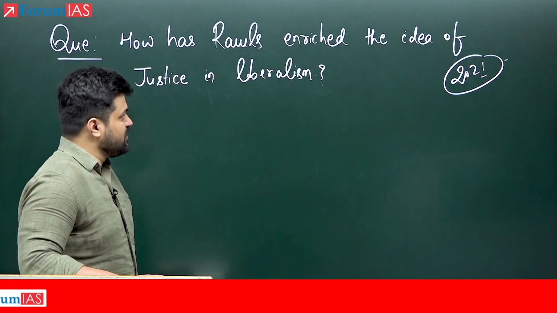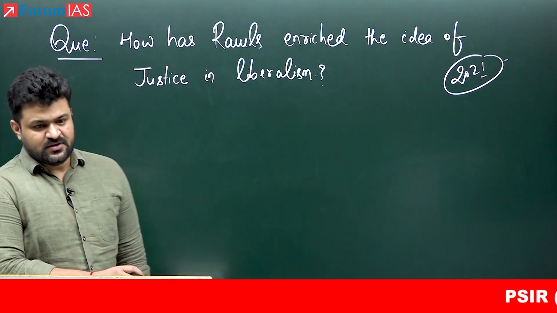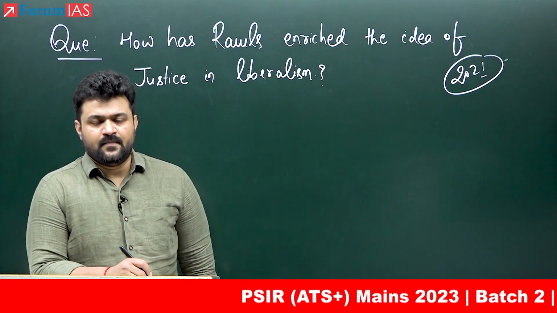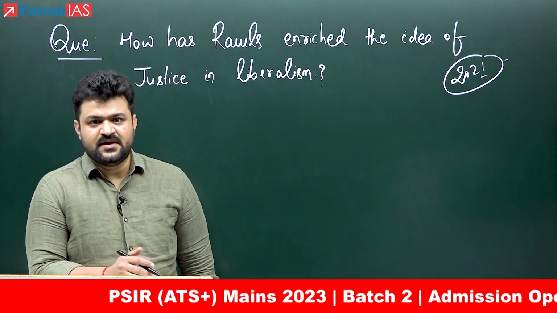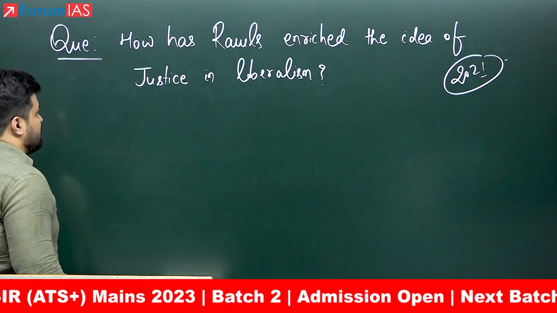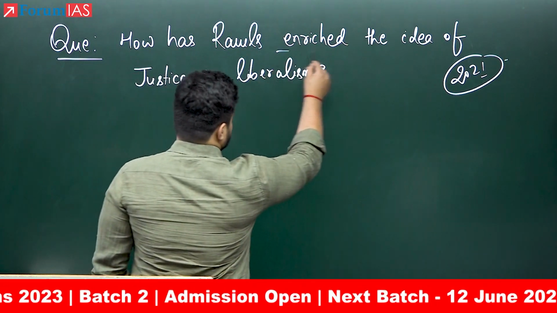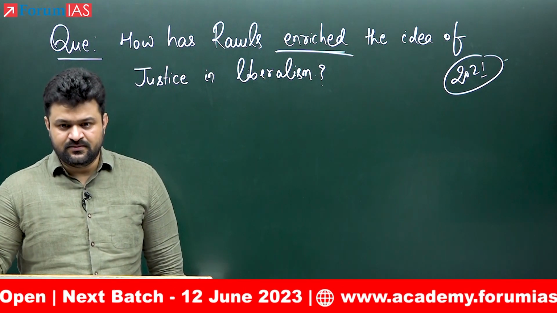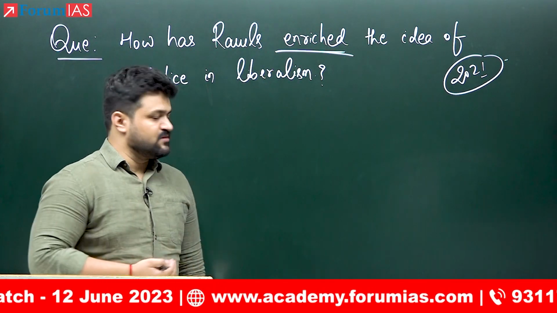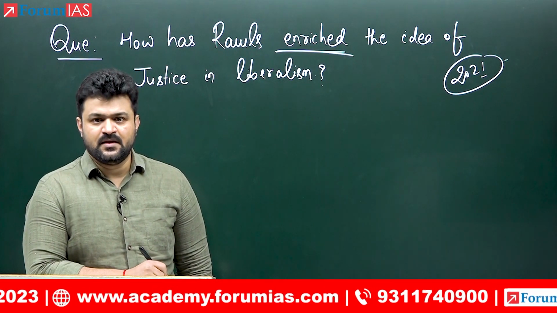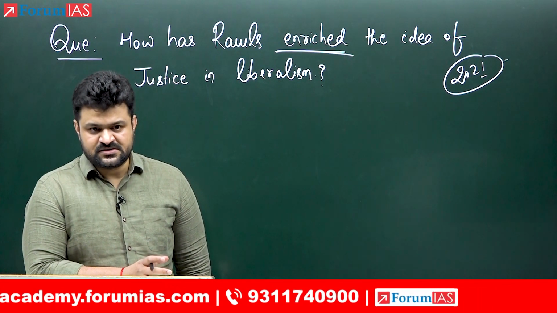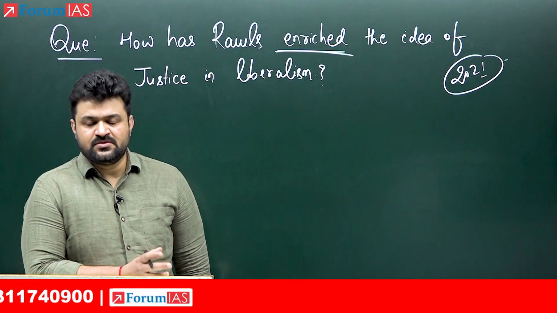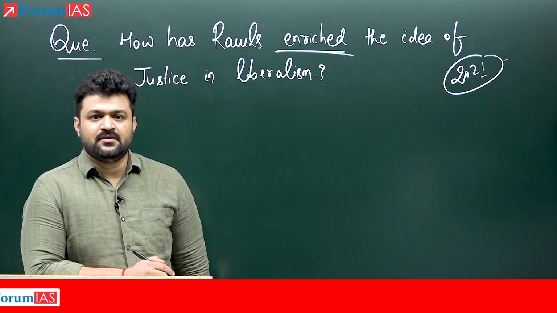This question actually tests your understanding about the context in which Rawls proposes his idea of justice. Because if you are not clear about the context, then you will not be able to appreciate. Just read the question. How has Rawls enriched the idea of justice in liberalism? So here, that debate also needs to be discussed, and remember that this is a 20-marker question. So that debate also needs to be discussed, or at least a reference needs to be given, which actually relates to the context in which Rawls enters into the debate of justice.